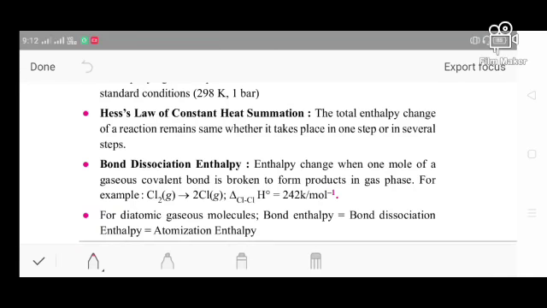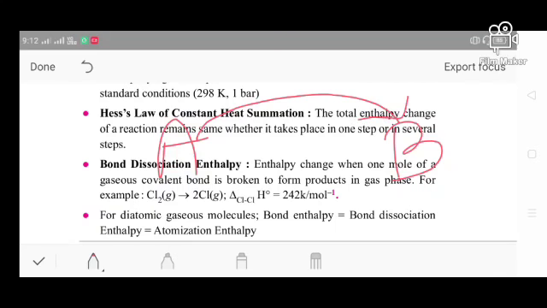Suppose this is your reactant A, and this is the product B. So Hess says that the enthalpy change does not depend on the path. Okay, it depends on the state.